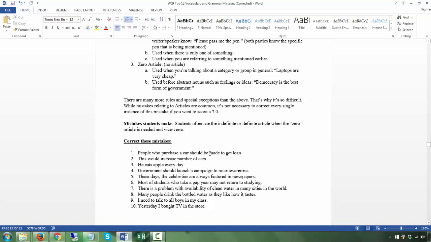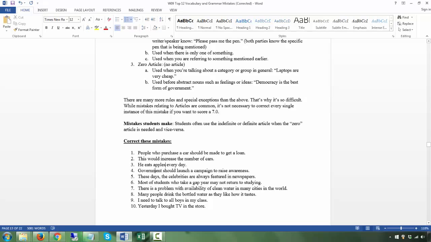People who purchase a car should be made to get a loan. Countable, so you should put a there. Because it's one of many, this would increase the number. Most of the time, when you have "of something", it's normally the. He eats apples: this is for generalization.